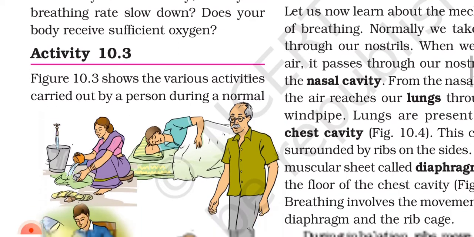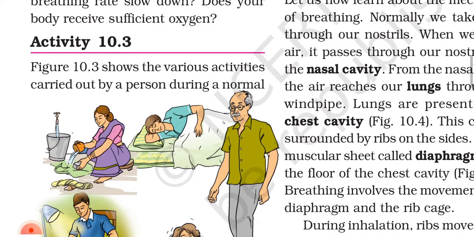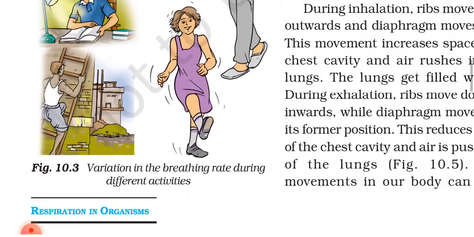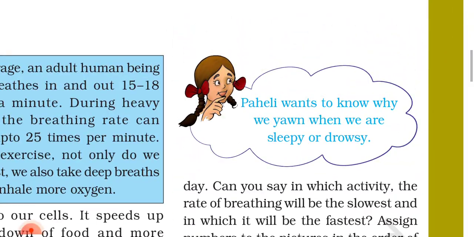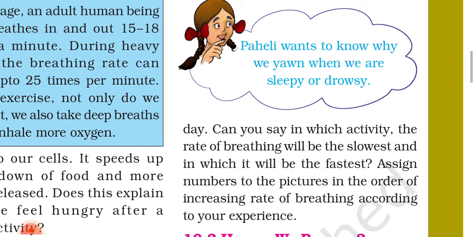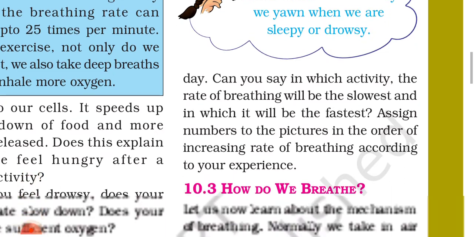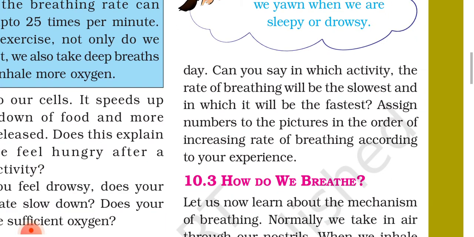Activity 10.3. Figure 10.3 shows the various activities carried out by a person during a normal day. Can you say in which activity the rate of breathing will be slowest and in which it will be the fastest? Assign numbers to the pictures in the order of increasing rate of breathing according to your experience.